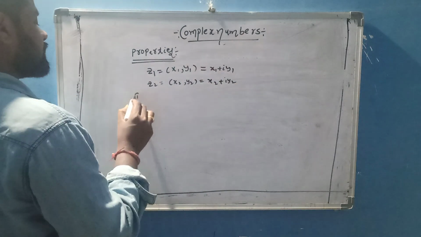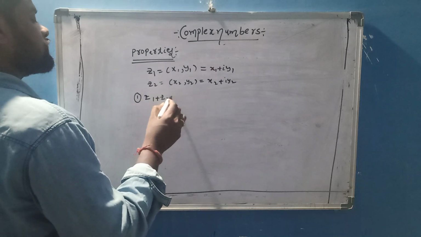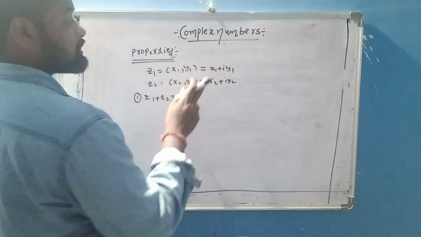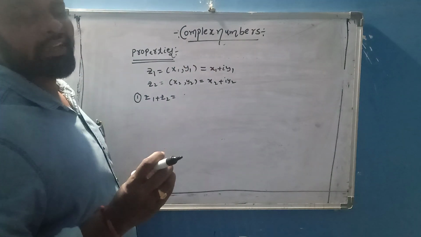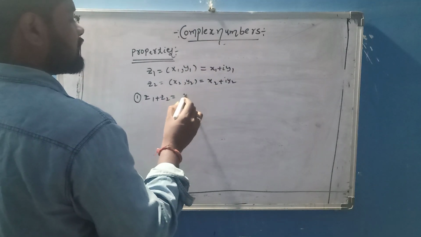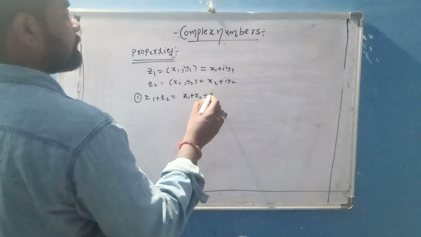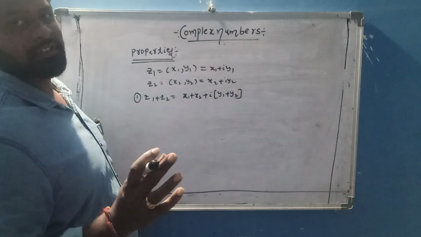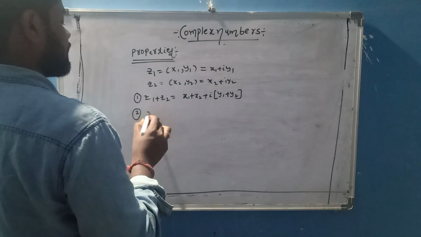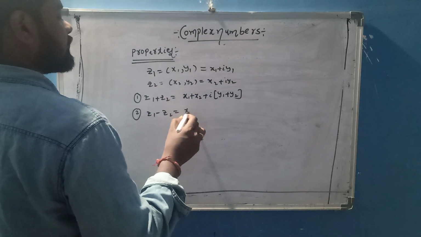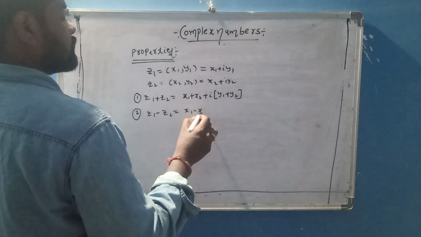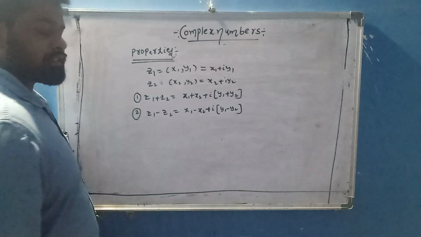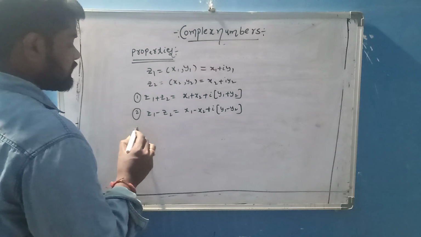Okay, then the first property, z1 plus z2. For addition of two complex numbers, first of all, add the real parts: x1 plus x2. After that, add the imaginary parts: (x1 plus x2) plus i into (y1 plus y2). Any two complex numbers given, this is the process. Next, second property, z1 minus z2 is also the same: (x1 minus x2) plus i into (y1 minus y2). This is subtraction.